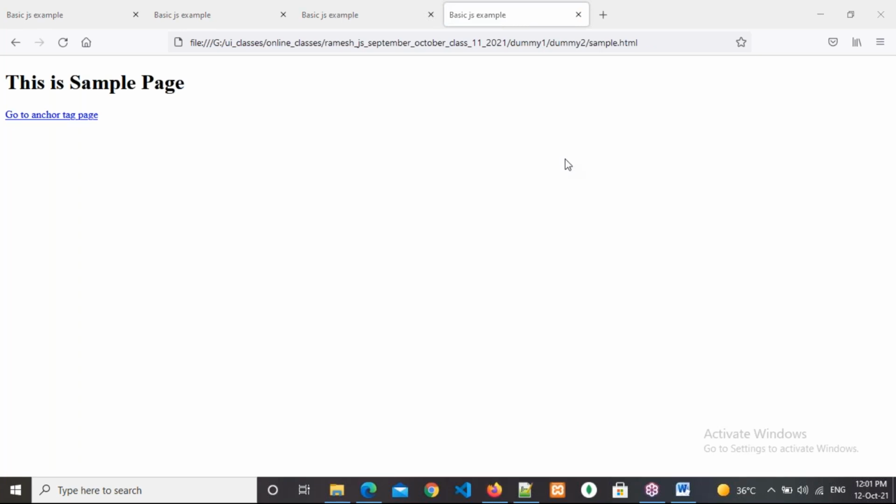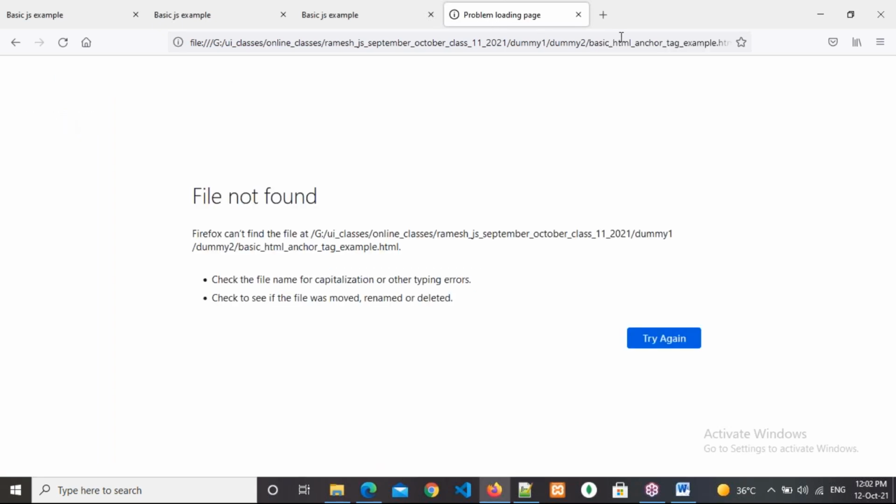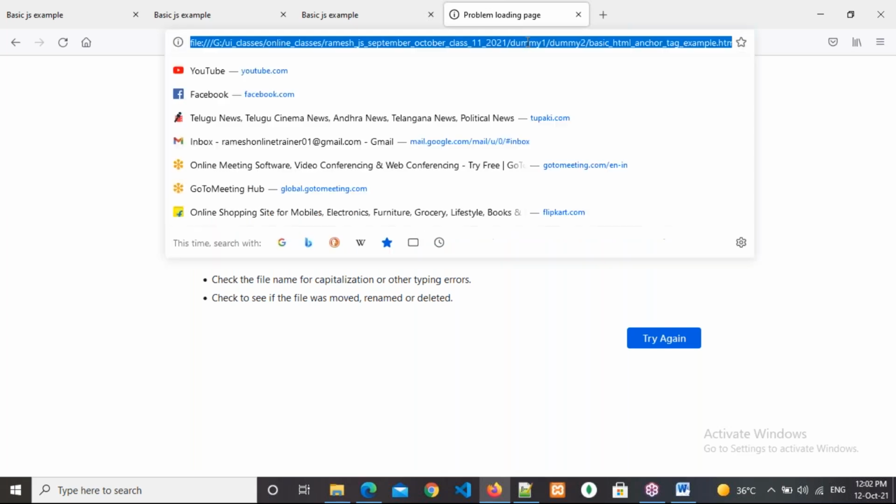Okay, right. Then where do I need to go? Go to the anchor tag page. I'm clicking on the anchor tag page. Am I going to the anchor tag page? Respond, everybody. No, actually it is not going. Where is it checking? It is checking dummy1 slash dummy2 slash. But actually, where is the HTML anchor tag page available? Directly in the root folder. Do you understand my point?